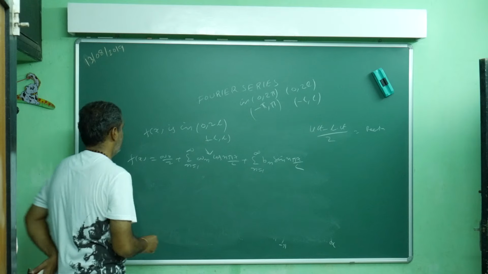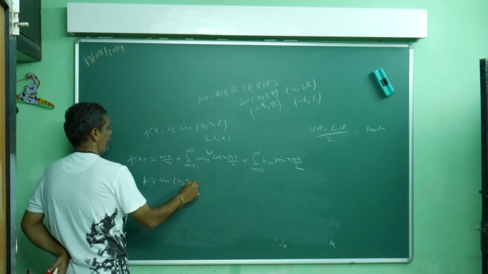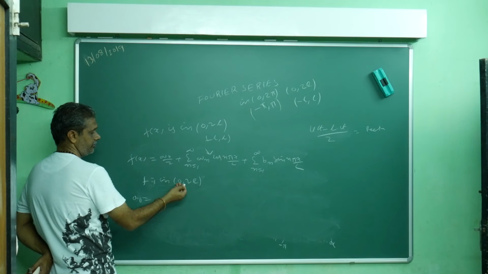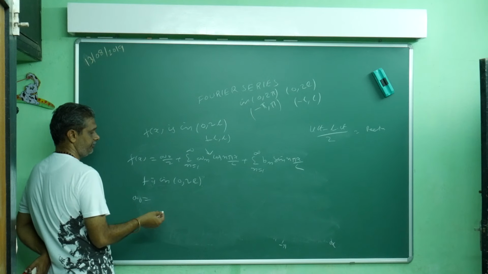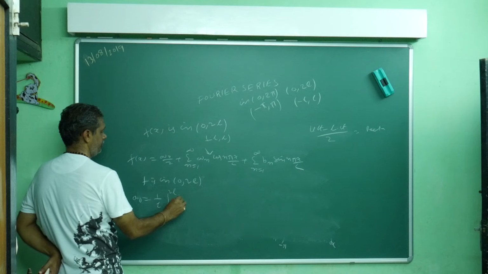Now separately I will write. Suppose f is in 0 to 2l. So a naught is equal to what? Same story: upper limit minus lower limit divided by 2, make it reciprocal. So 1 by L, running from 0 to 2l.